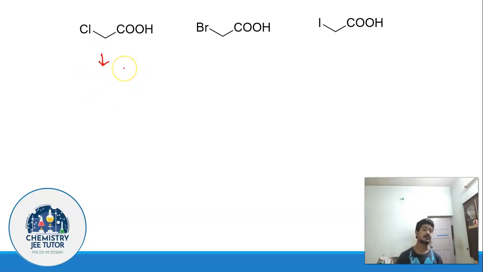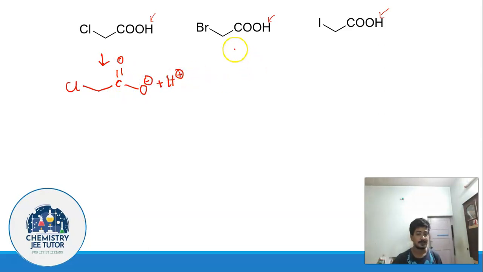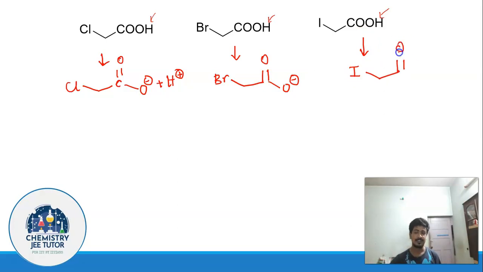Again, you have to first understand which proton is the acidic proton. In this case, it's a carboxylic acid, so this proton is the acidic proton. So the corresponding conjugate base is going to look somewhat like this. This is going to dissociate like this, and this is going to dissociate something like this. I believe this is clear. If you have any problem, then please do let us know. So these three are the conjugate bases we are going to get.